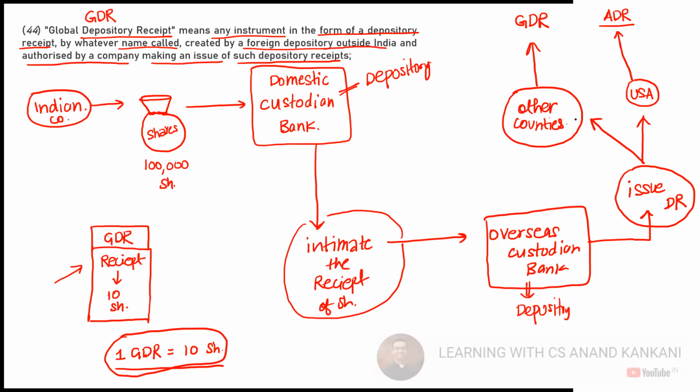Depending upon where these depository receipts are issued, they will be called as GDR or ADR. Global depository receipt has been defined in the Income Tax Act and the Companies Act, but ADR is not defined here. But certainly you will come across this term called ADR also. The concept is absolutely the same. Guys, is this clear?